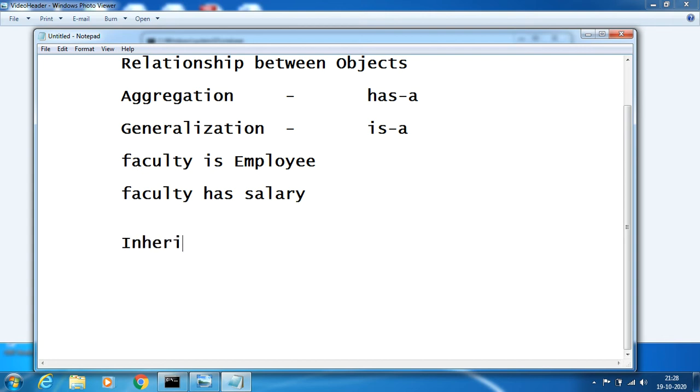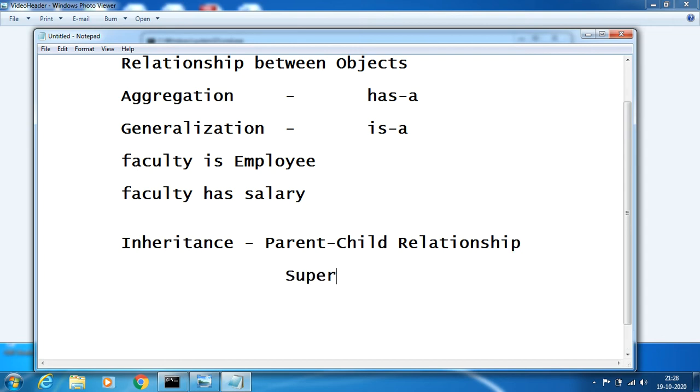So inheritance says parent-child relationship, or I can even say super-subclass relationship, and sometimes base-derived relationship.